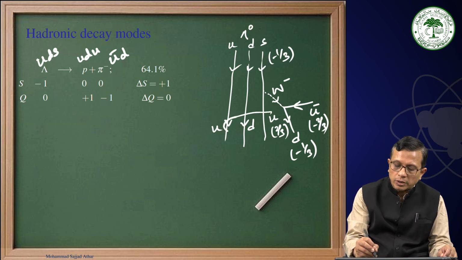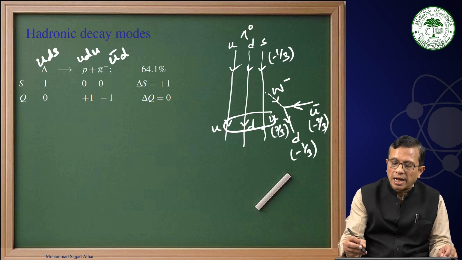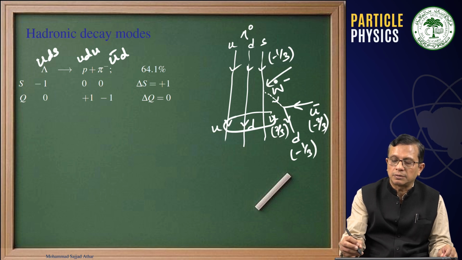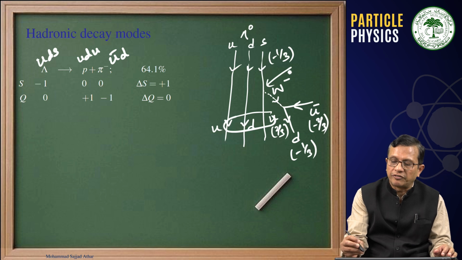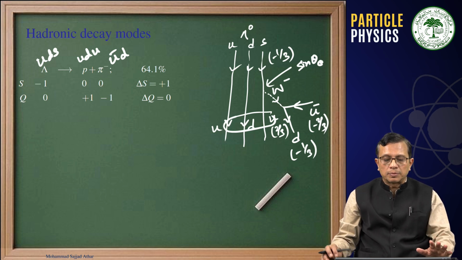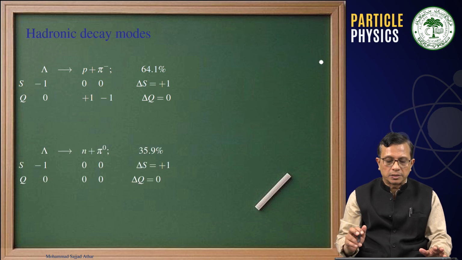This is what we write at the quark level, and as you can see, the transition is taking place from S to U. That means this is a transition between two different generations. Therefore, this should carry a vertex factor of sine theta c, and that means this will be a Cabibbo suppressed process, and this has been observed to have a branching ratio of 64%.